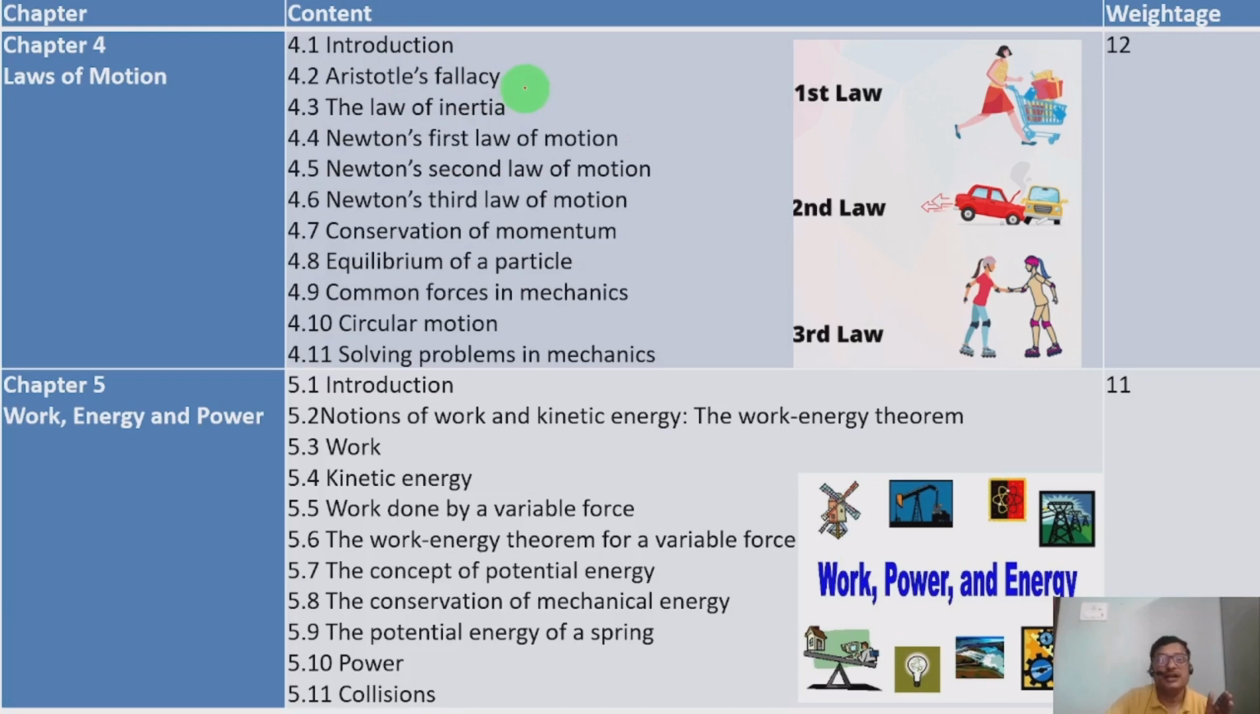Okay, that is an incorrect idea which was stated by Aristotle earlier, and later it was corrected by Newton, and the laws were set for motion. 4.3, law of inertia. 4.4, Newton's first law of motion. 4.5, Newton's second law of motion. 4.6, Newton's third law of motion. And 4.7, conservation of momentum.